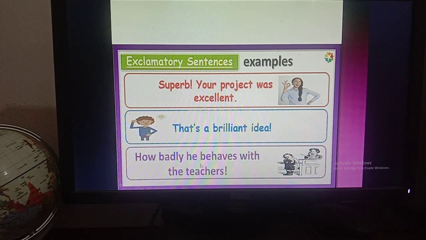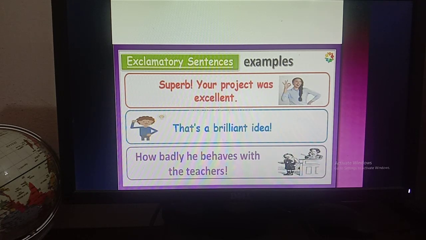Then, how badly he behaves with the teachers! So this is an emotion of sorrow, because his behavior is not good and he always behaves badly with the teachers. So when you read the sentences, you will be able to know the meaning of the sentence. Actually, you will identify the sentence based on its meaning.